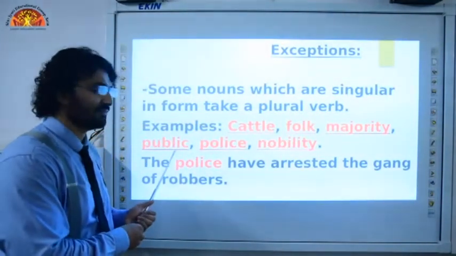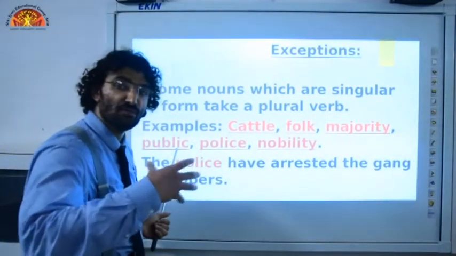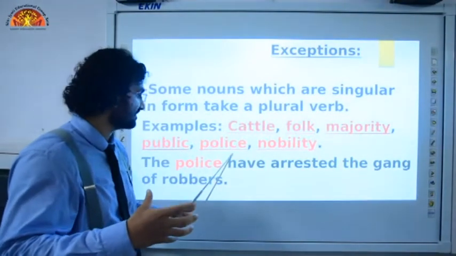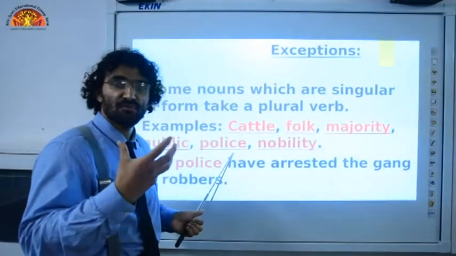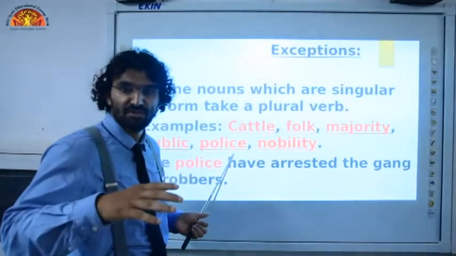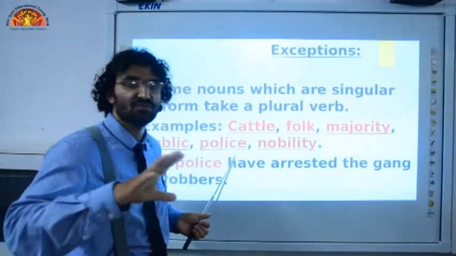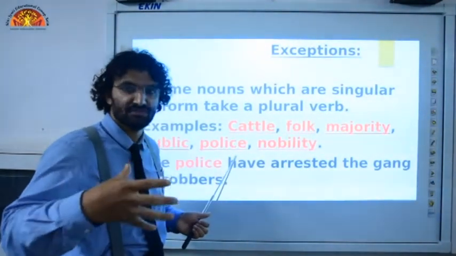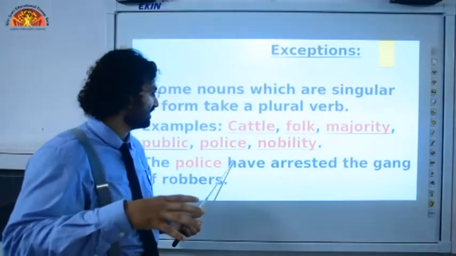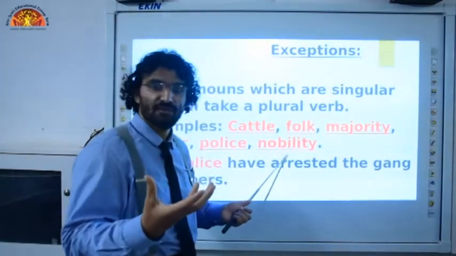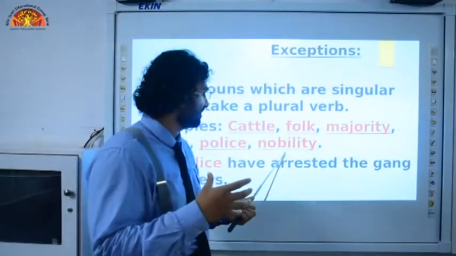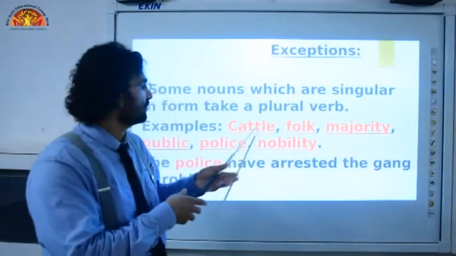See here, public means a group of people. Public. Police, it's a group of policemen, the whole police department, which has so many policemen, not just one police cop, so many police cops, the whole police department. Police. Nobility, a group of scholars. This is nobility. A majority related to folk, people.